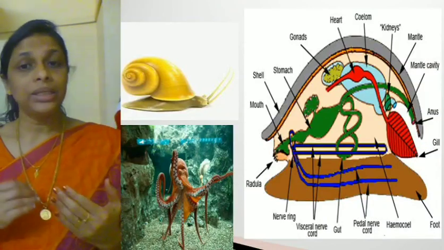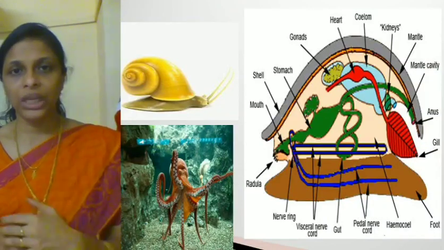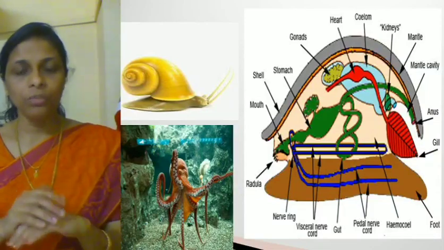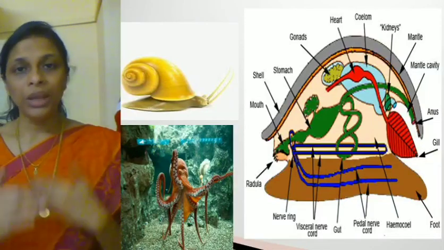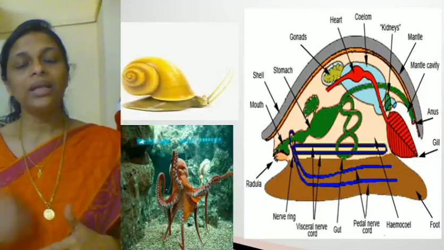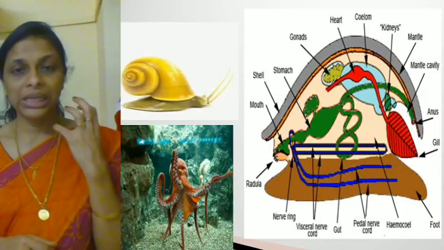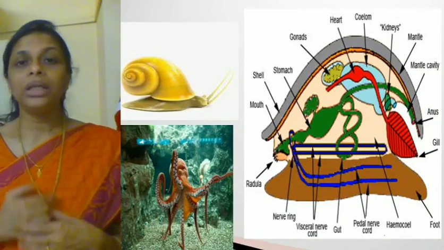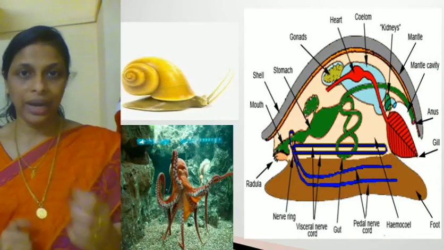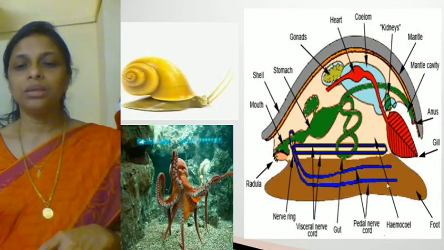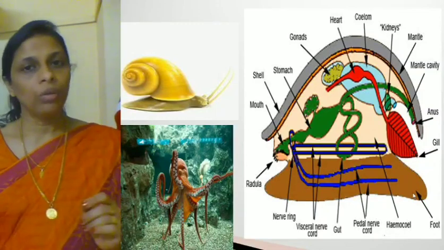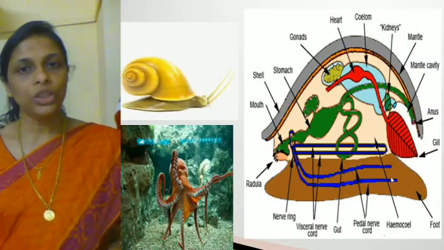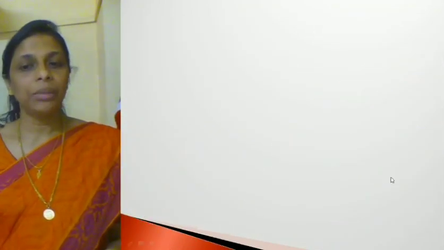Then there is a soft and spongy layer of skin over the visceral hump, which is called the mantle. And the space between the mantle and the visceral hump is called the mantle cavity, where you find almost all the organ systems. Then they have a rasping organ called radula. And here you can see this is a muscular foot with which they move. Okay, hope it's clear to you all. Now let's see some other characteristics.